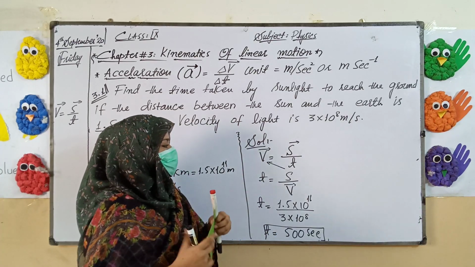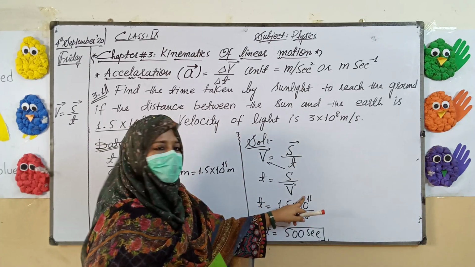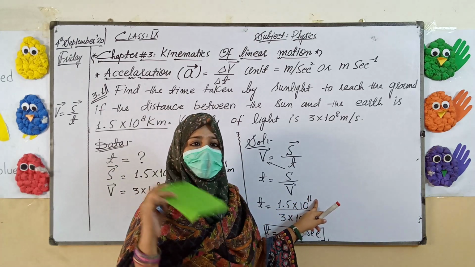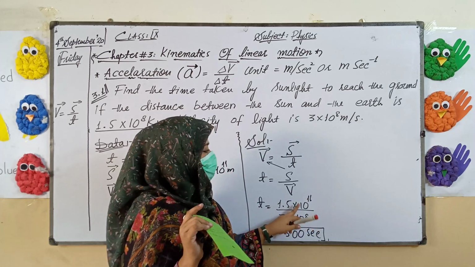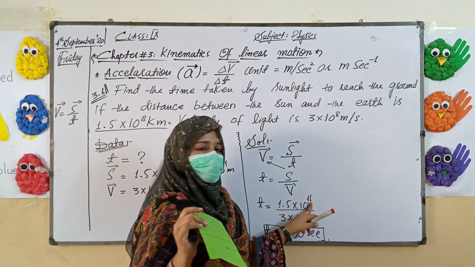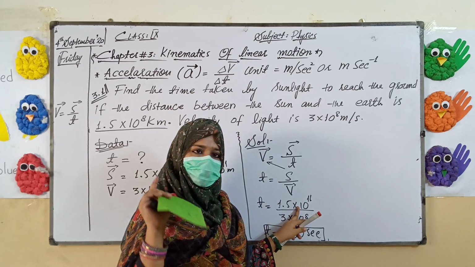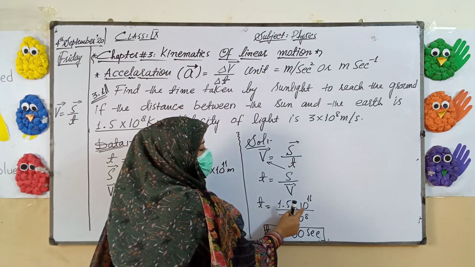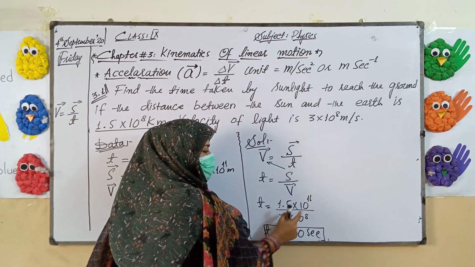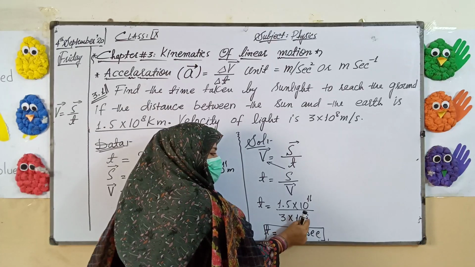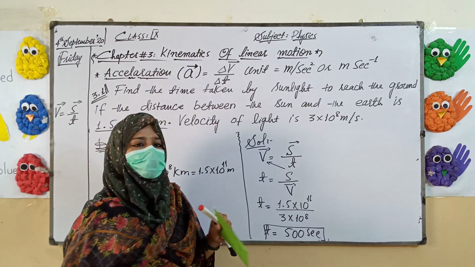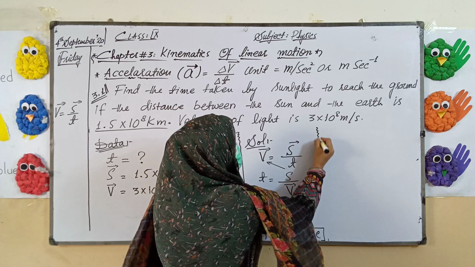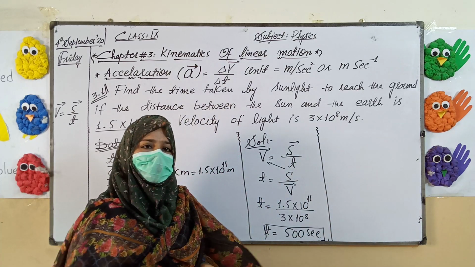How will you calculate? You will press 1.5, then 10 power 11. How will you enter that in your calculator? Here is the exponent sign in your calculator. Just press the exponent sign directly and enter the power there. Do not write the 10. This exponent sign will automatically show you the 10. So you press 1.5, exponent sign, then 11, divided by 3, exponent sign, then the power 8. Your answer in your calculator will be 500 seconds. In the book the answer is 8 minutes 20 seconds. Both are the same answers.